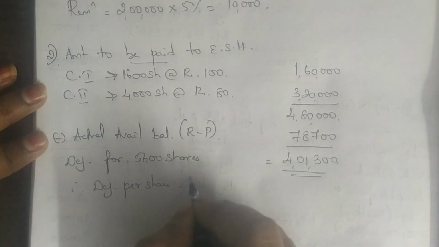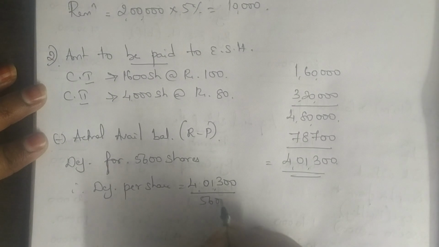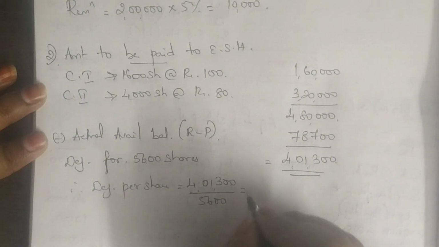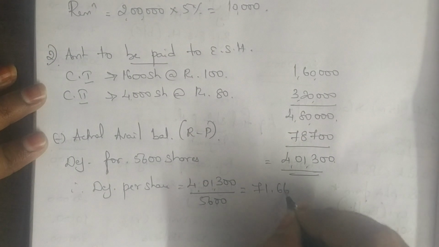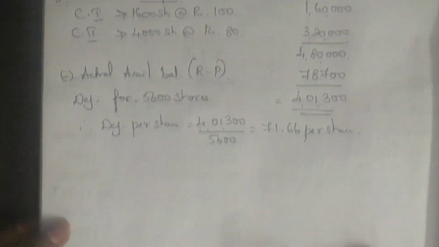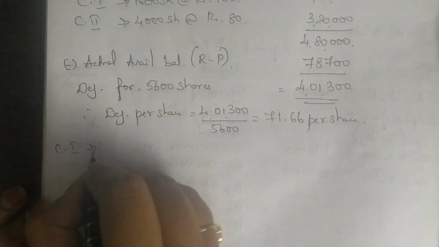How will you calculate deficiency per share? 4,01,300 divided by 5,600. You get 71.66 rupees per share. This is the deficiency. Now start by writing class 1.